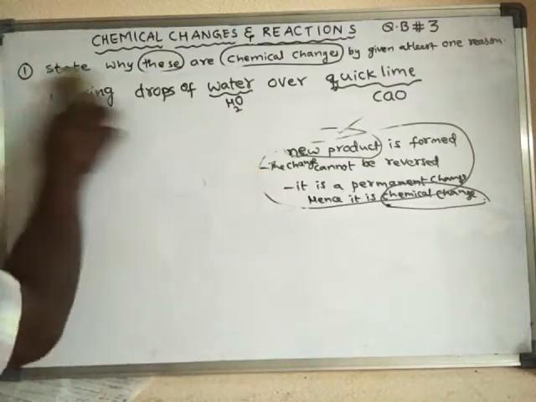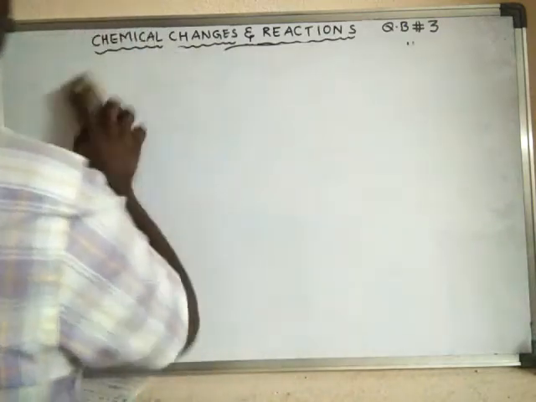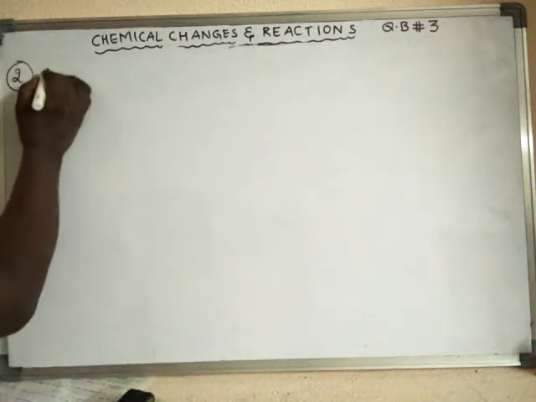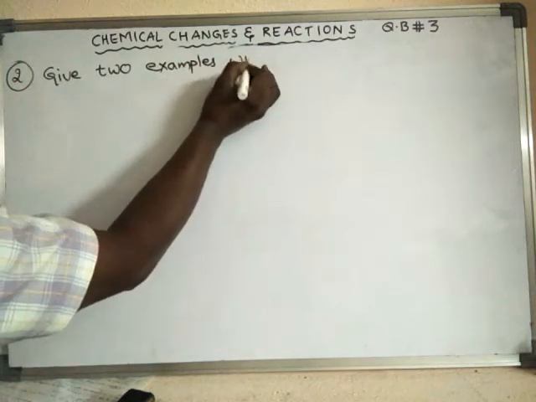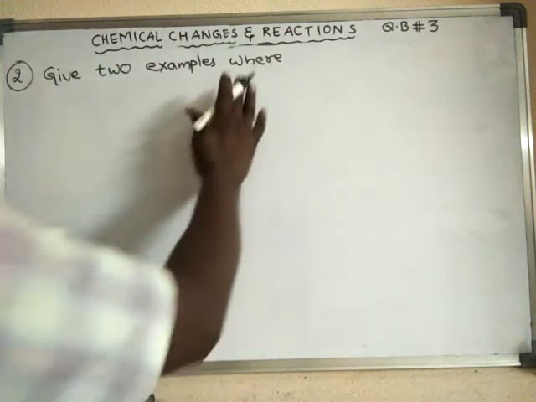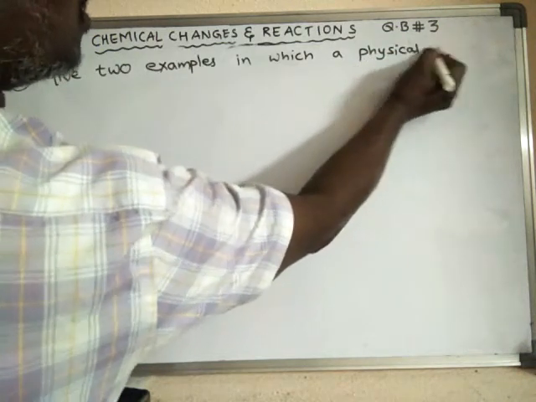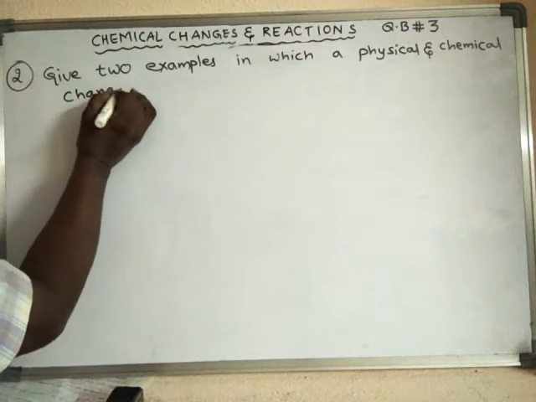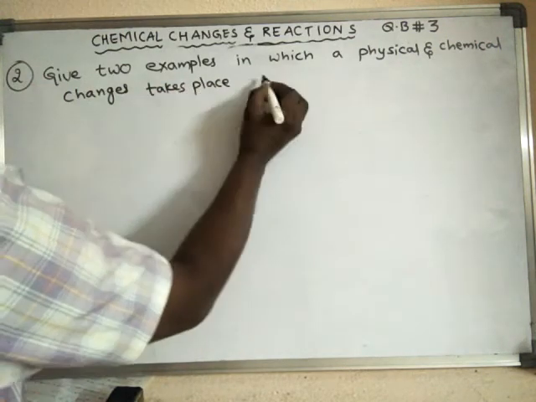Now we will discuss the next question. Second question: give two examples in which both physical and chemical changes take place simultaneously.